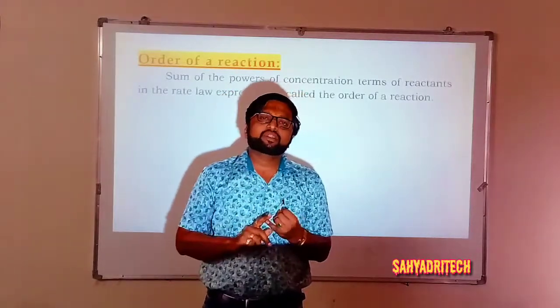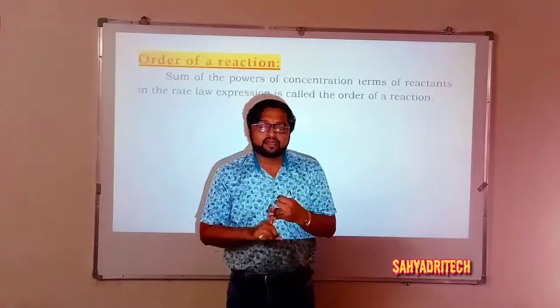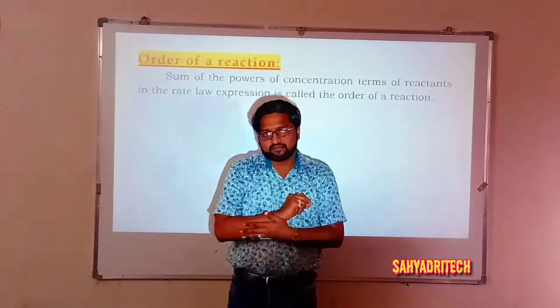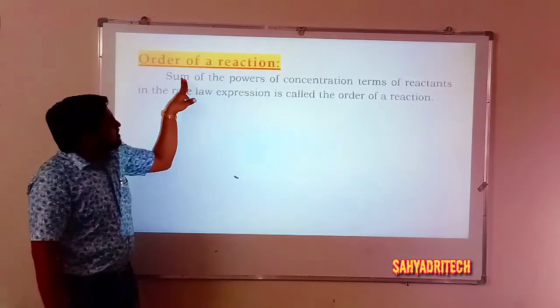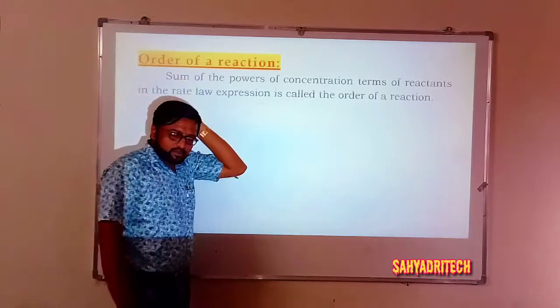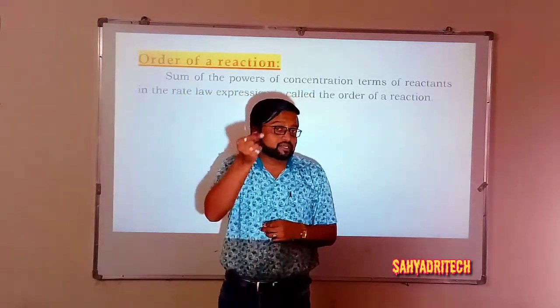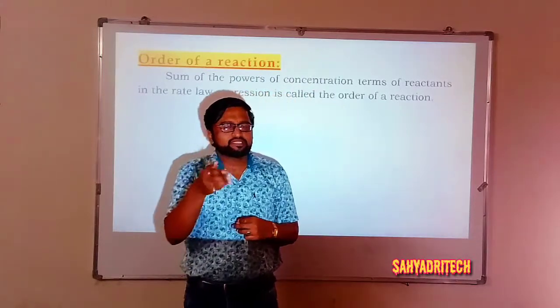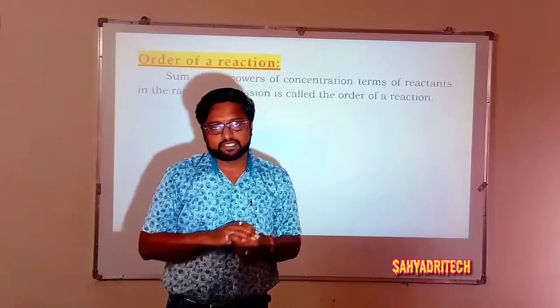Rate can be written according to the law of mass action, as well as the second one, rate law, or I can say rate expression. So here, what does order mean? In the rate expression, we write rate is equal to K into concentration of reactant species raised to some powers, which may or may not be equal to stoichiometric coefficients.